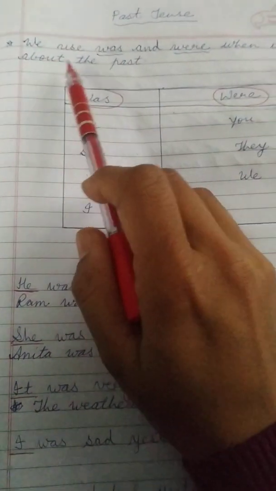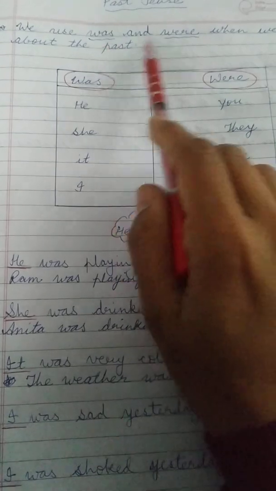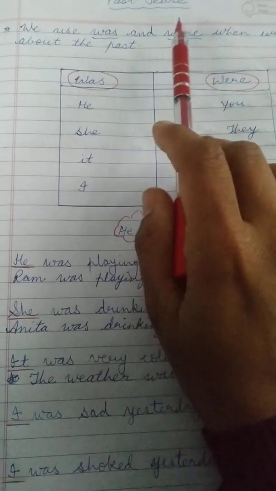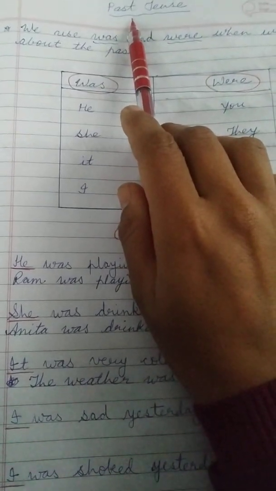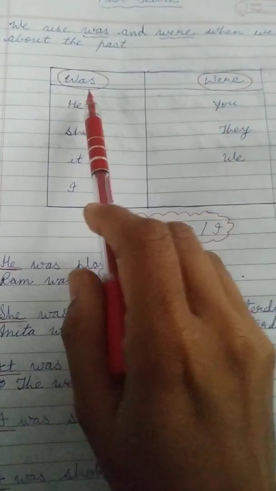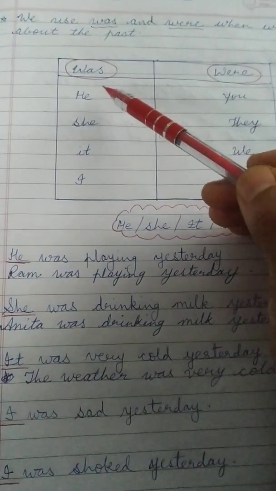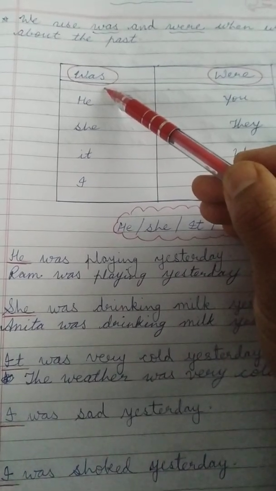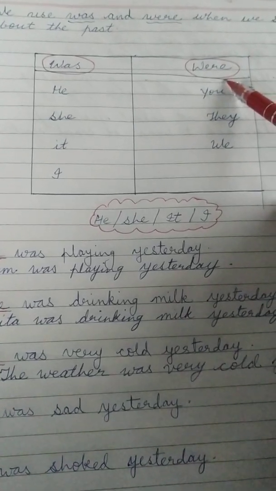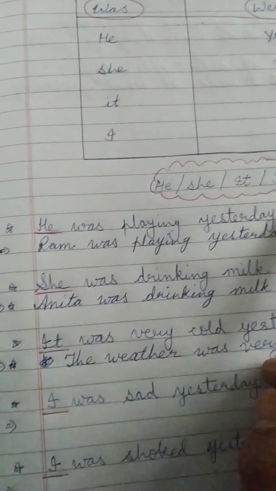Next, we use was and were when we speak about the past. As you know, was and were are auxiliary verbs, helping verbs, related to past tense. Was is used with one, were is used with many. Was is used with the pronouns he, she, it and I, and were is used with the pronouns you, they and we.